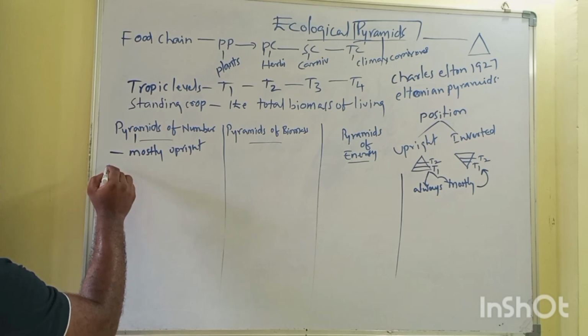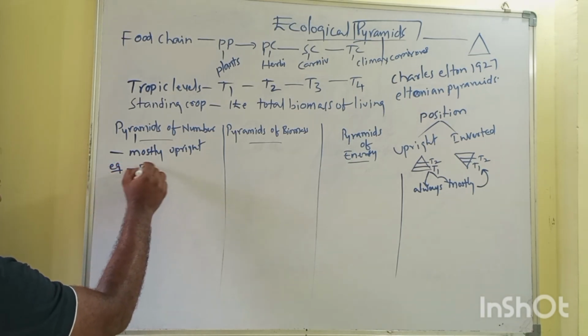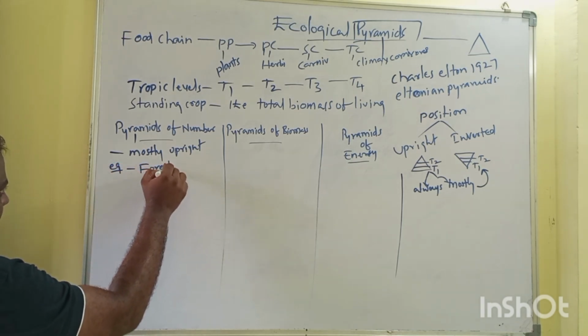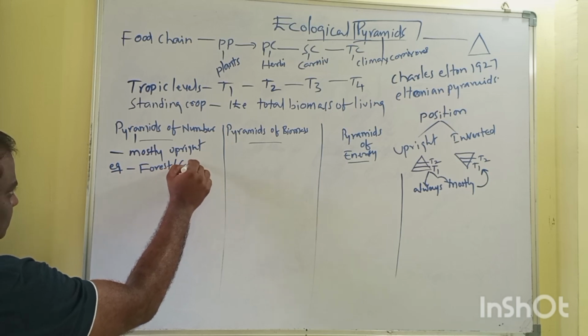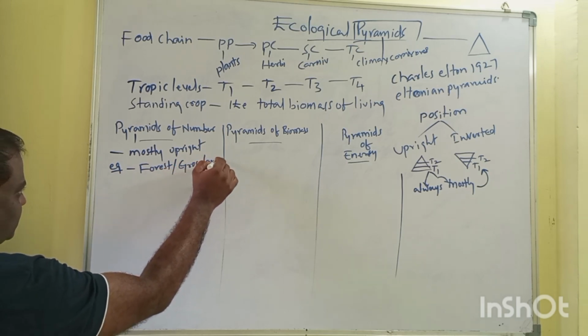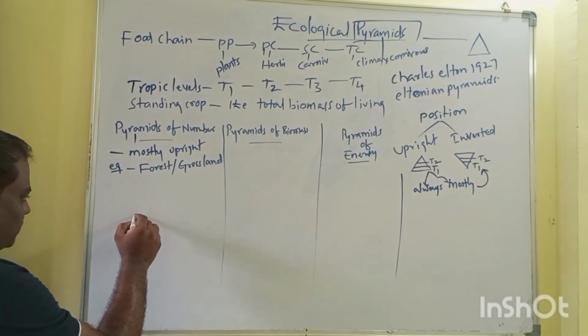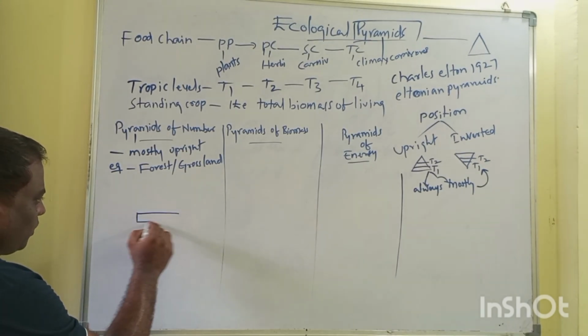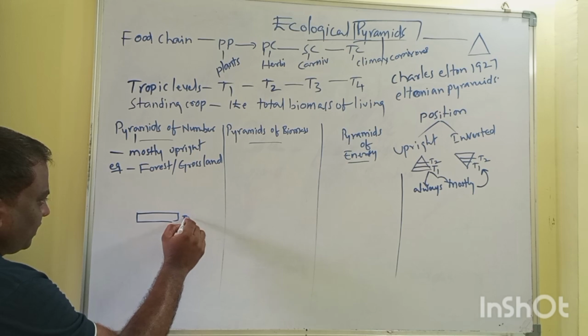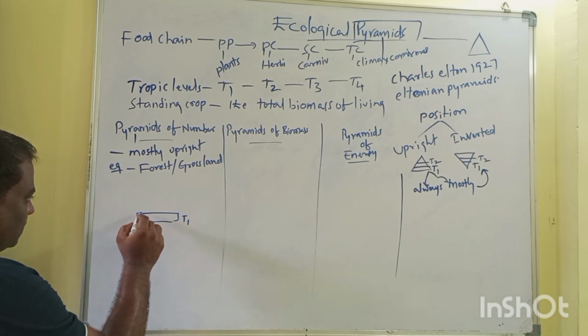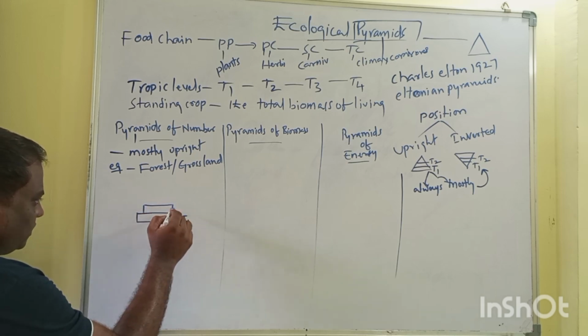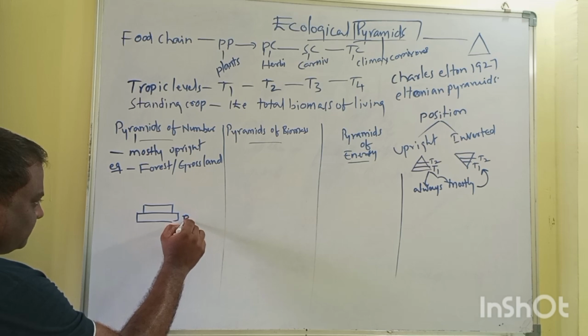So what are the examples for pyramids of number? One is the forest ecosystem and the other is the grassland ecosystem. When you look at the forest ecosystem, what is there in trophic level 1? Trophic level 1 is always primary producers.